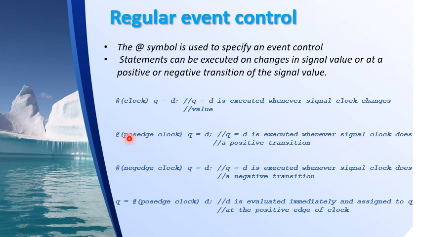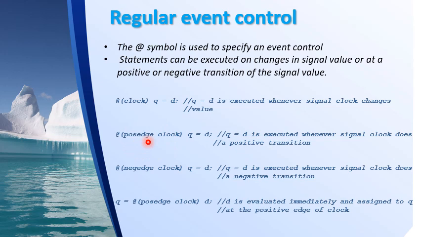The second example is @(posedge clock) q = d. Here posedge is an attribute. This is going to extract that attribute from the signal associated with it. So posedge of clock means it is going to extract the positive edge of the clock.